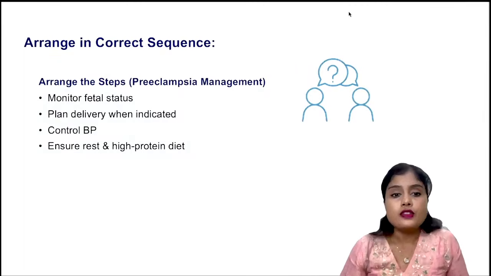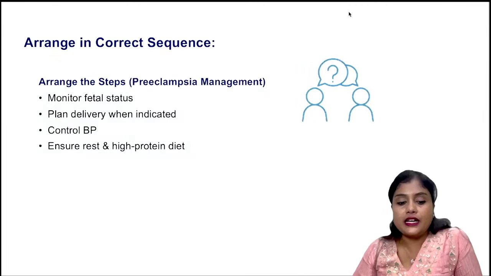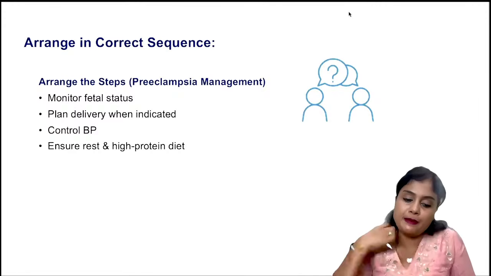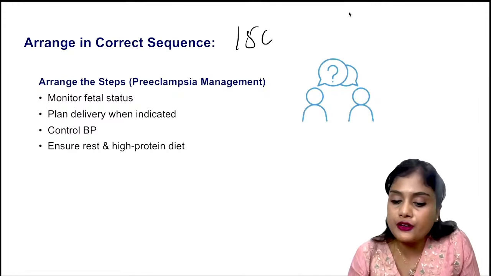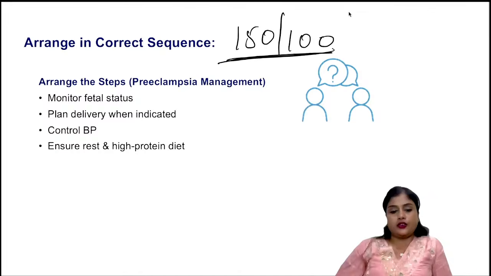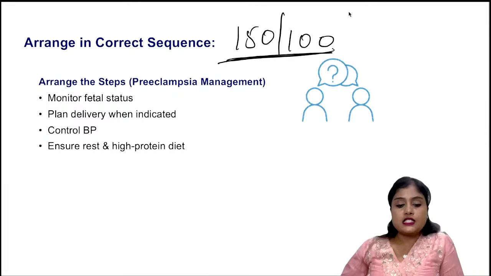Okay, so now you will arrange for me the correct steps in this. Which one will you do first? Okay, so preeclampsia management, BP is 150 by 100 for a patient. No other symptoms, no hypertension, nothing is there. Okay, what do you want to do? Which is the first thing you want to do?